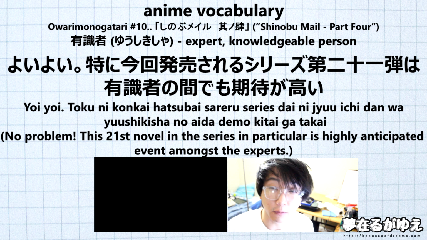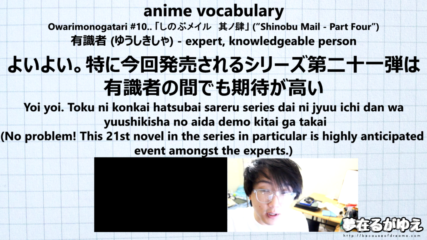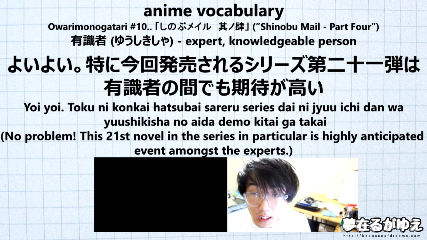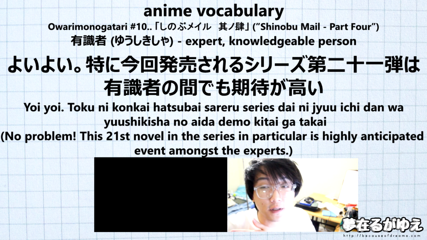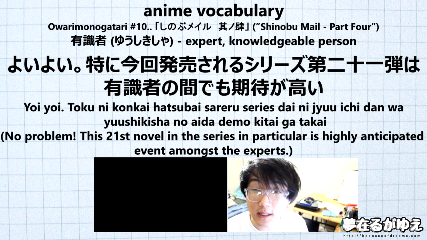Then right after that we have the word kitai, which is going to translate to expectations. We have the particle ga right after the word kitai to mark it as the recipient of the adjective that's about to follow, which is the e adjective takai, which means high. So kitai ga takai is going to be expectations are high. So now we wrap everything together, and once again we have toku ni konkai hatsubai sareru shirizu no dai 21弾は有識者の間でもKitai ga takai is going to translate to this 21st novel in the series in particular is highly anticipated by even the experts.